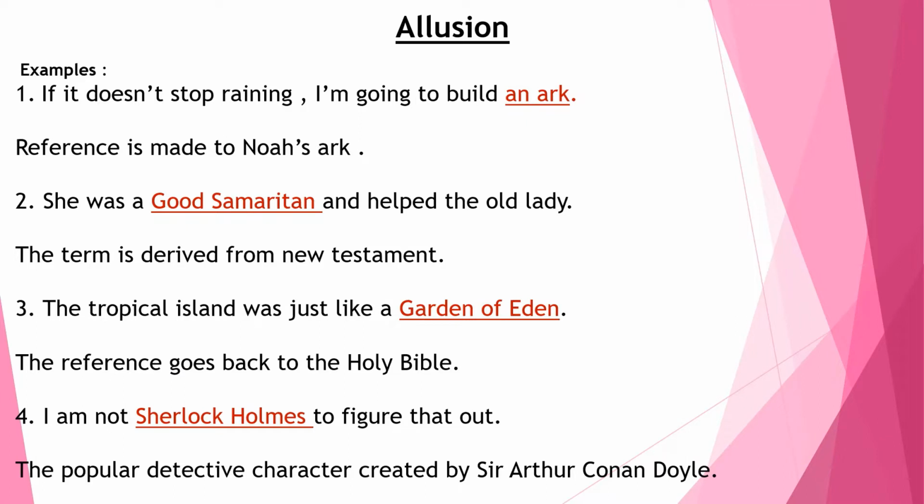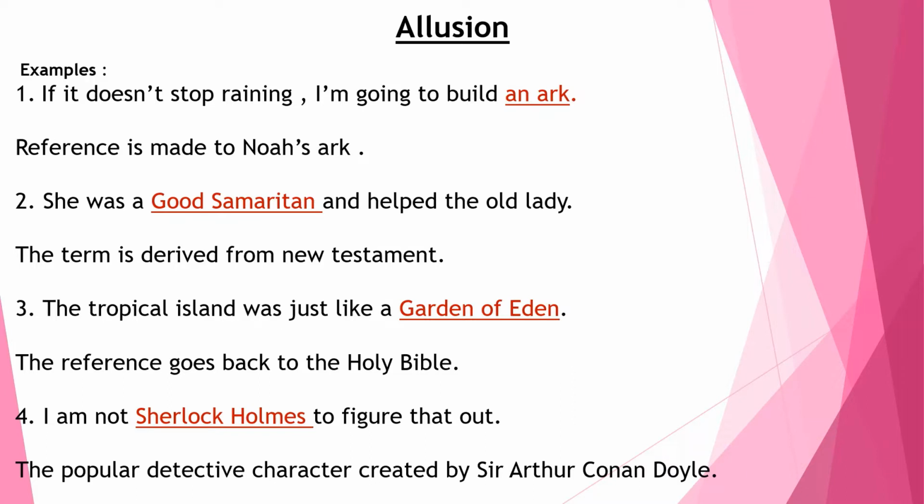But Noah and the others in the ark were saved. So, in this sentence, the speaker is experiencing continuous rainfall, which may lead to a flood like situation. So, he says, if the rain continues, he will build himself an ark, just like Noah, to save himself and family.